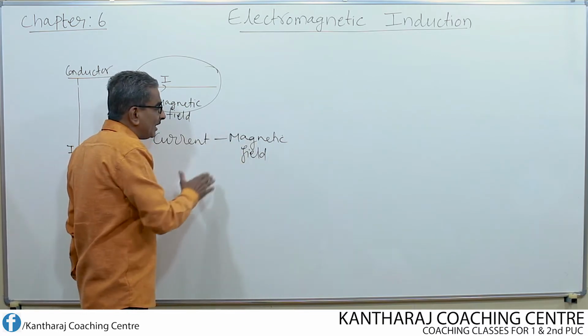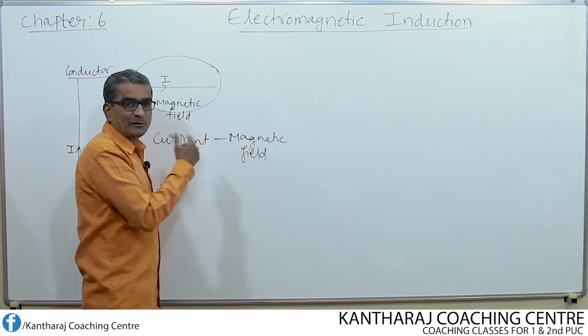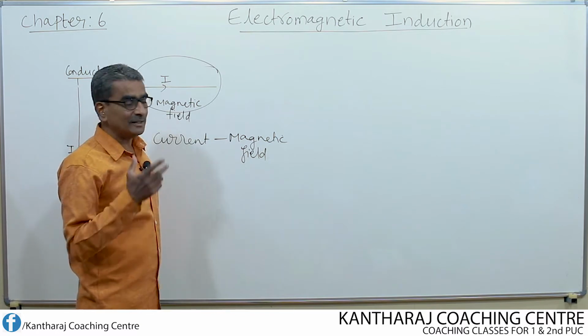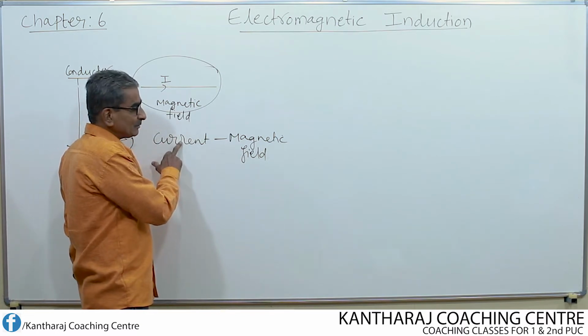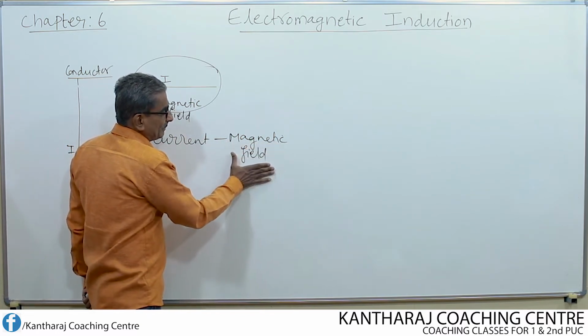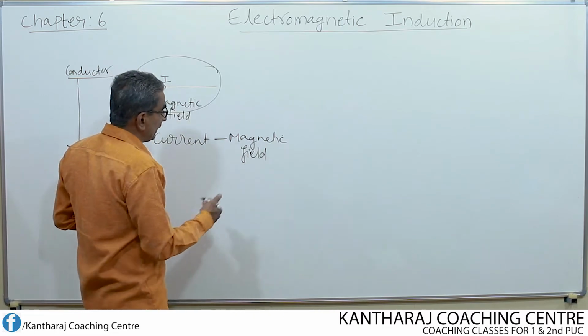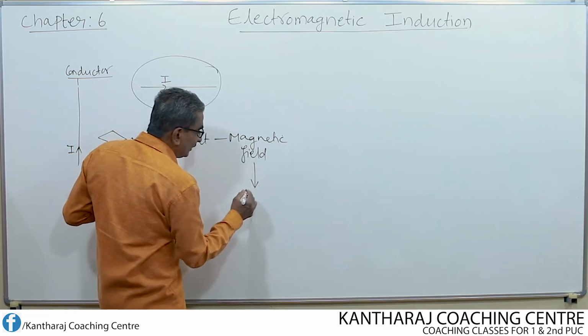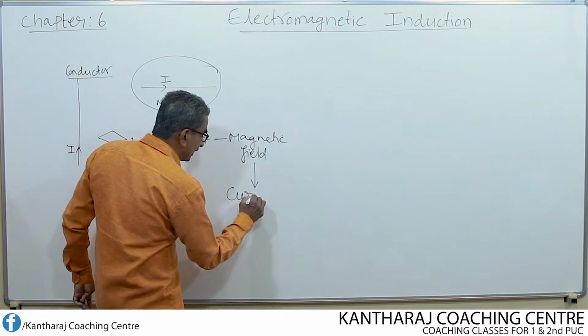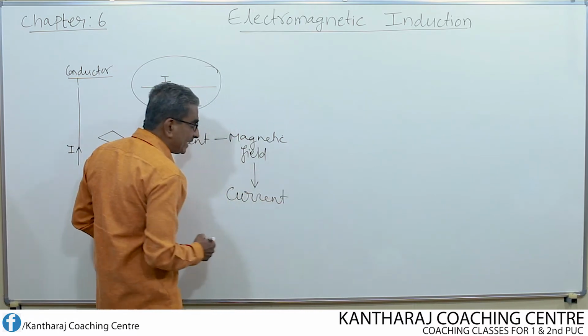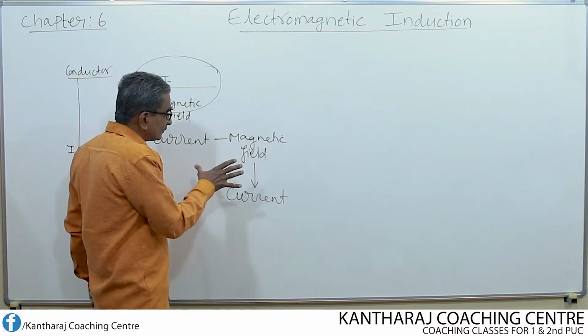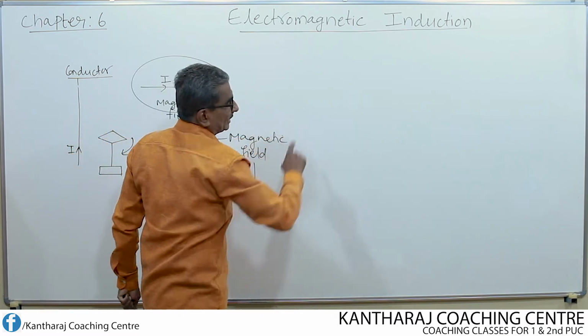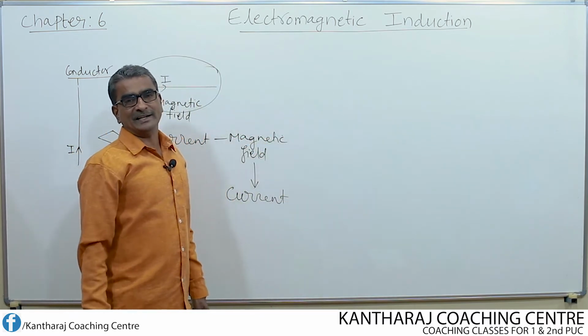The converse of the magnetic effect of current is also possible. That means, when by making use of current you are able to produce the magnetic field, then certainly by making use of this magnetic field, we are able to produce the current. That is what we study in this chapter, electromagnetic induction.